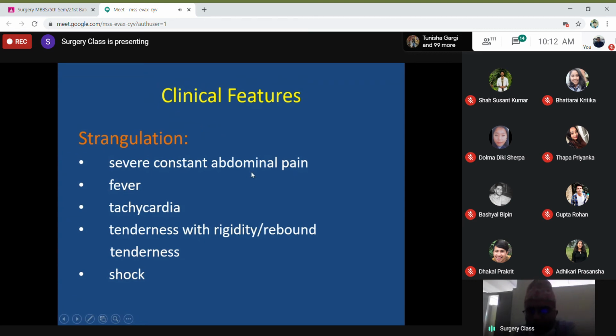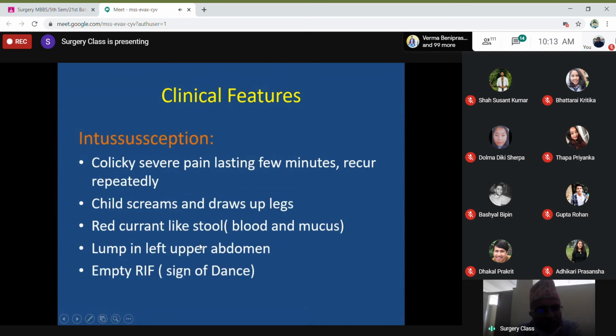Initial colicky intermittent pain turns into severe constant abdominal pain. There may be fever. On examination, there may be tachycardia, tenderness with rigidity and rebound tenderness. And the patient will be in shock.